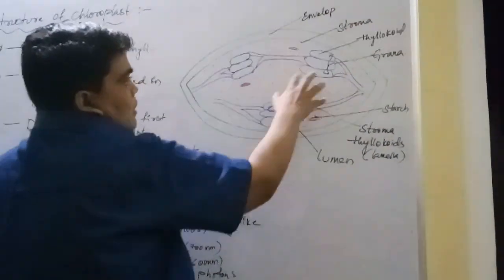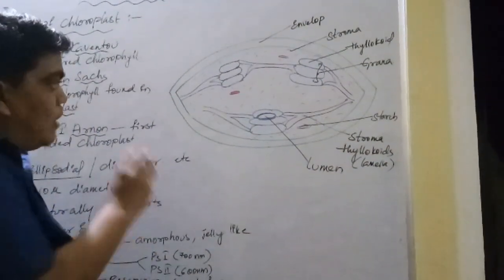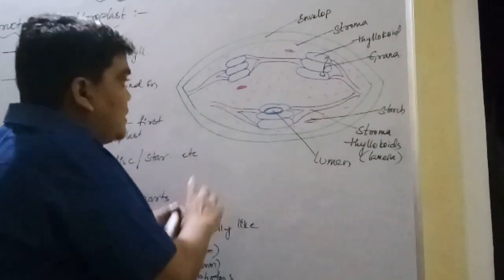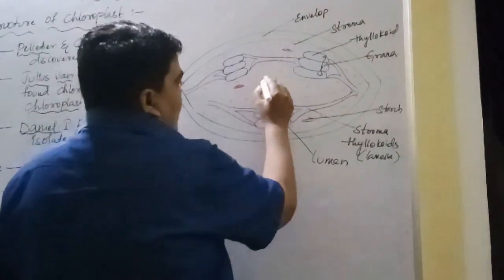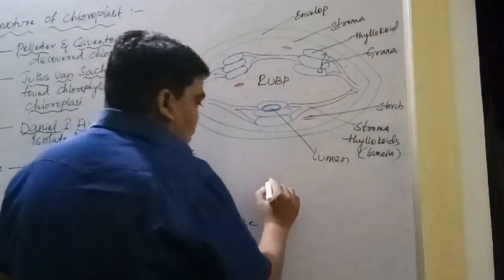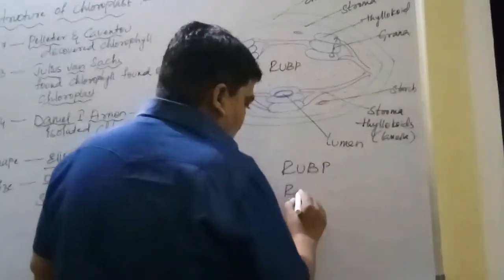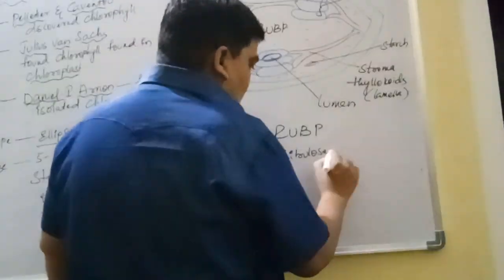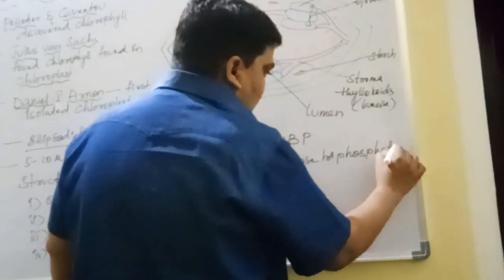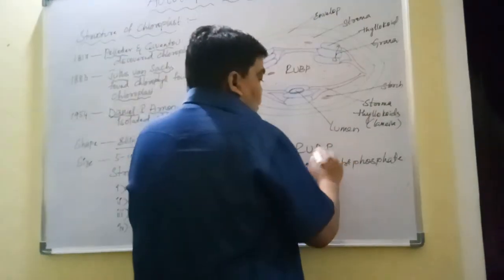Now coming to the stroma. Stroma is a jelly-like substance that is present inside the chloroplast. It is an amorphous jelly-like substance and it is rich in enzymes. The enzyme that is present in this stroma is called RUBP. What is the enzyme? RUBP, the full form of this is ribulose biphosphate. Okay, so this is the enzyme. Actually the enzyme is Rubisco.